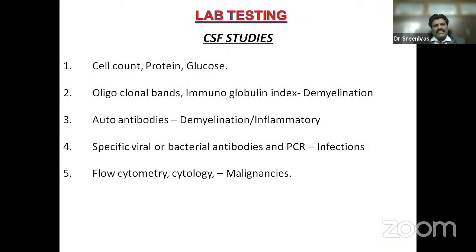Then we do CSF studies: cell count, protein, glucose to find out infectious etiology; oligoclonal bands, immunoglobulin index for demyelination; autoantibodies, NMO spectrum, demyelination, inflammatory; specific viral or bacterial antibodies and PCR for infections; flow cytometry and cytology for malignancies.